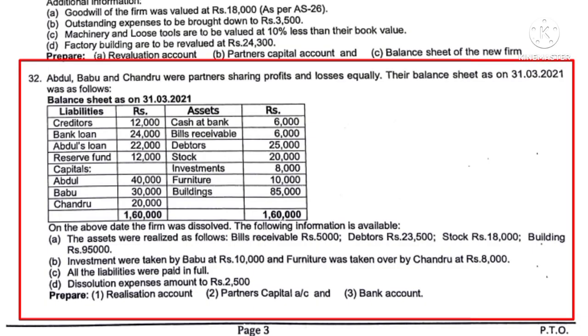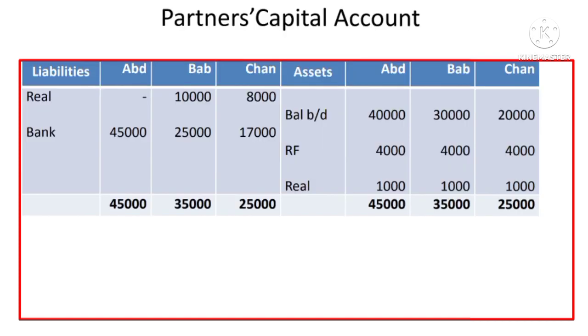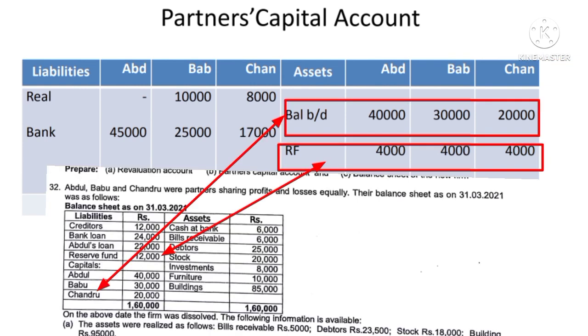Now question number 32. It is on the dissolution. Prepare realization account, partners capital account and bank account. Draw the format of the realization account, partners capital account, and then the bank account. First of all, record the opening balance of the capital of all the partners in the partners capital account by balance brought down. Here partners are Abdul, Babu and Chandru.